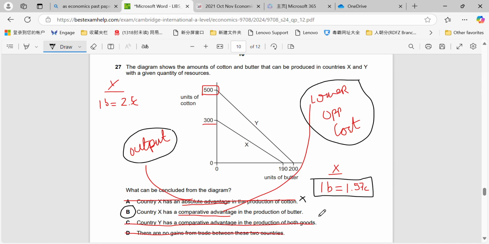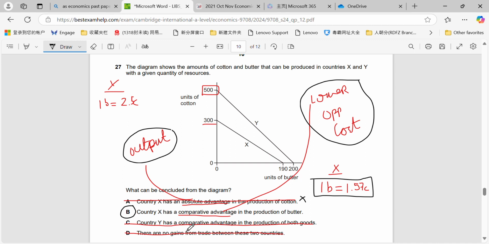Country X has comparative advantage in butter. When we calculate for country X, 1 butter here equals 1.57 units of cotton to be given up, whereas for country Y, 1 butter equals 2.5 units of cotton to be given up. So that is the correct answer. They do have a lower opportunity cost of producing butter. C would therefore have to be wrong.